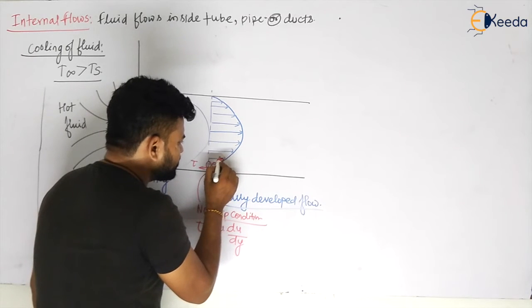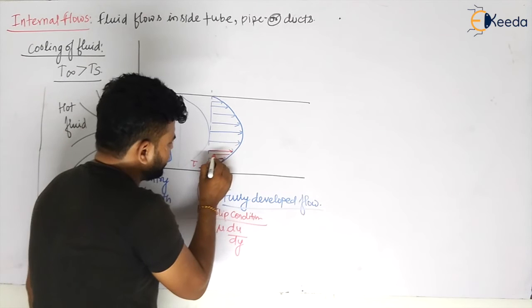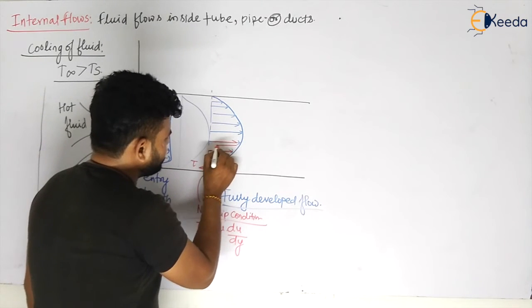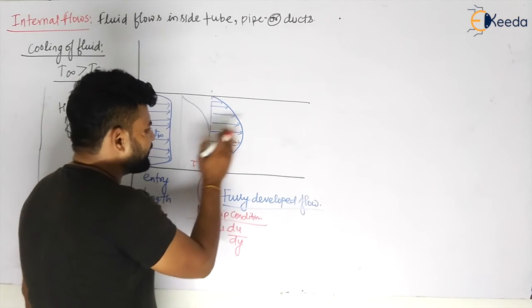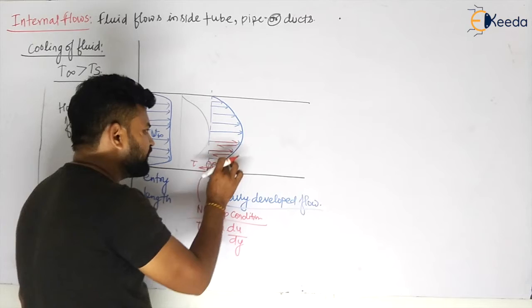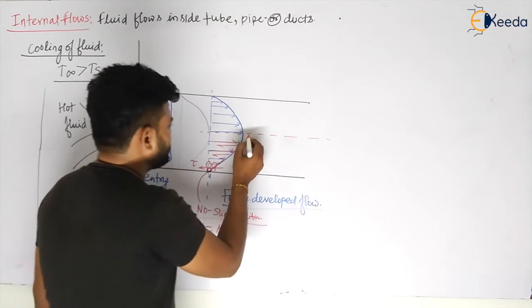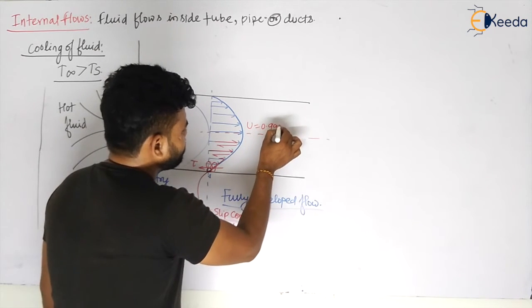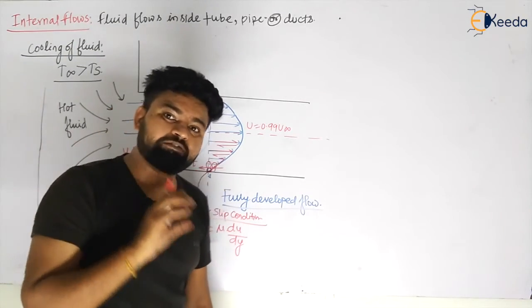If this layer is going in this direction, the lower layer will put a shear stress in the opposite direction. So like this, the velocity will decrease, but at the center, my dear students, the velocity will become equal to u equals 0.99 u infinity. Like that, the velocity profile will be developed in this.